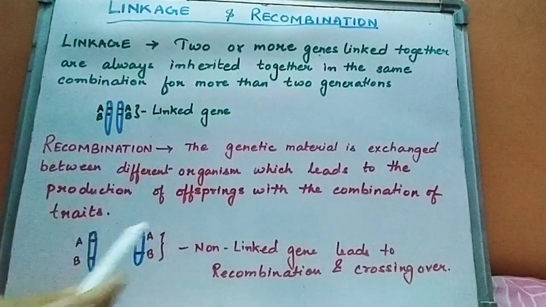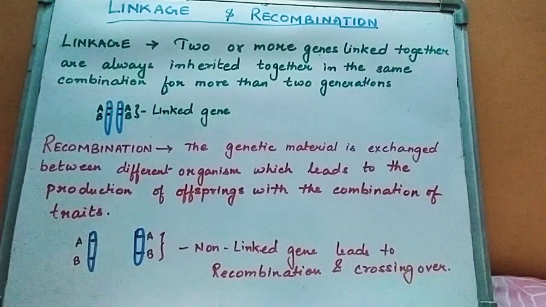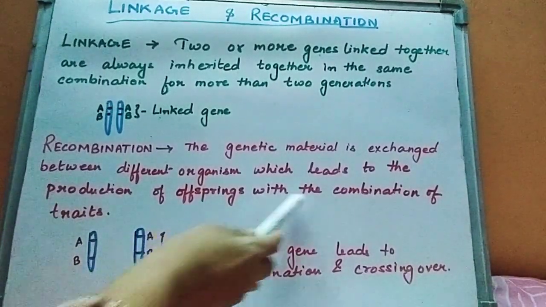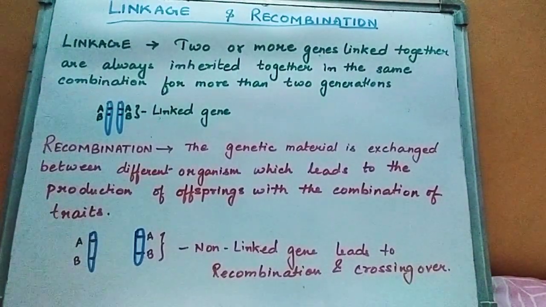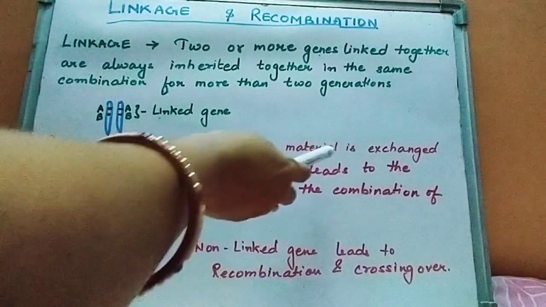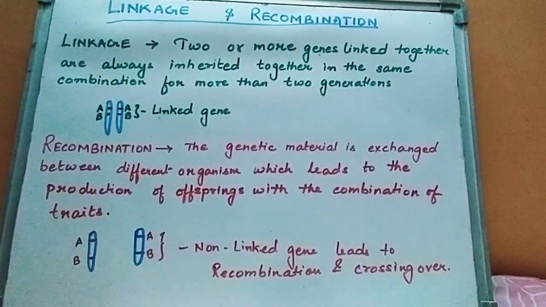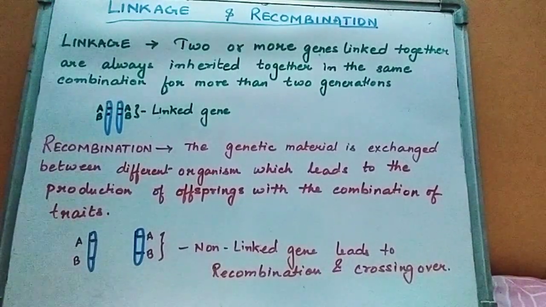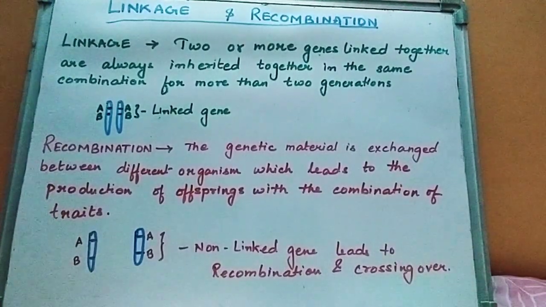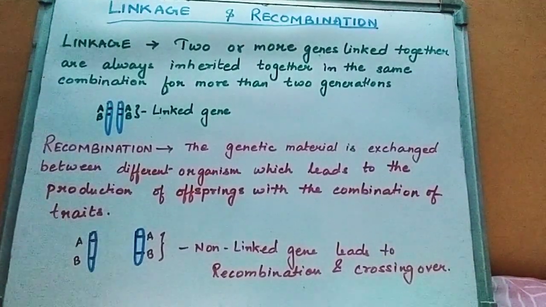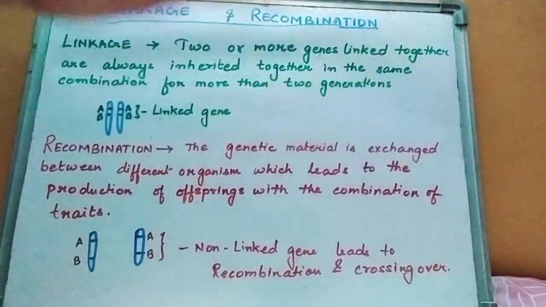So what is recombination? The genetic material is exchanged between different organisms, which leads to the production of offspring with a combination of traits. As we know, in recombination or crossing over there is an exchange of genetic material between 2 non-sister chromatids of homologous chromosomes, the 2 chromosomes coming from the 2 parents, when the genes are exchanged from one chromosome to the other and from the other to the previous one.